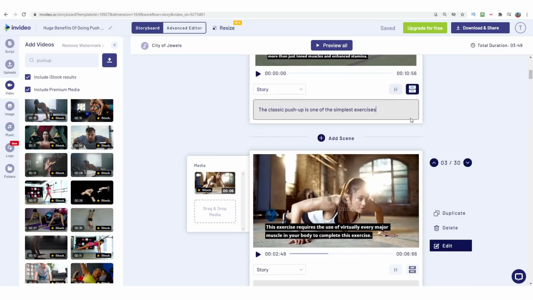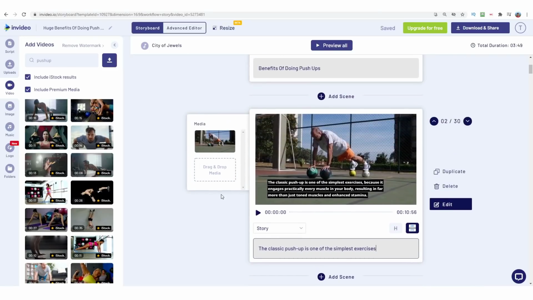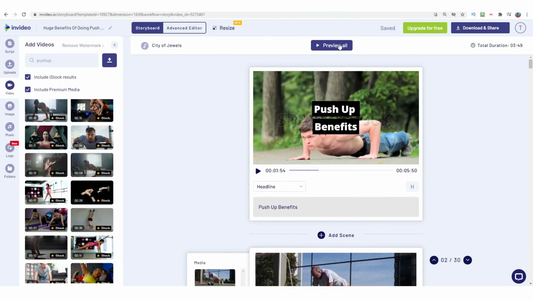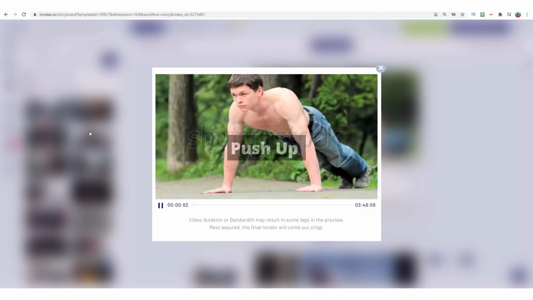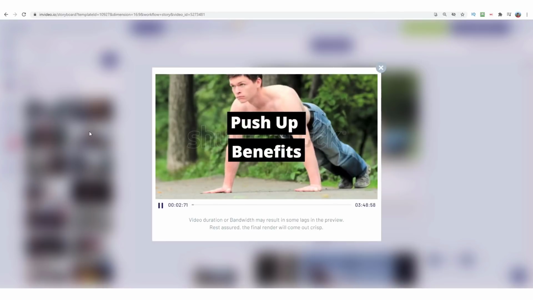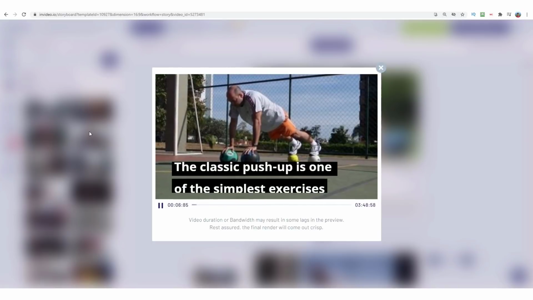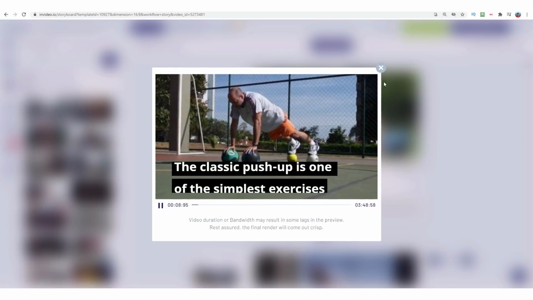So maybe we just delete this bit and make it the classic push-up is one of the simplest exercises like this. Okay, so after these changes, if we preview this now, this will give us an idea whether it looks okay now. All right, so this is a lot better. Now it fits. Now this fits as well. It says classic push-up is one of the simplest exercises.